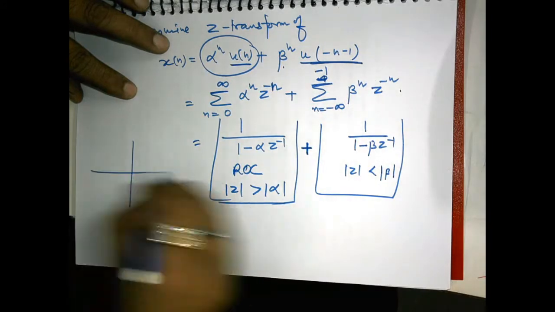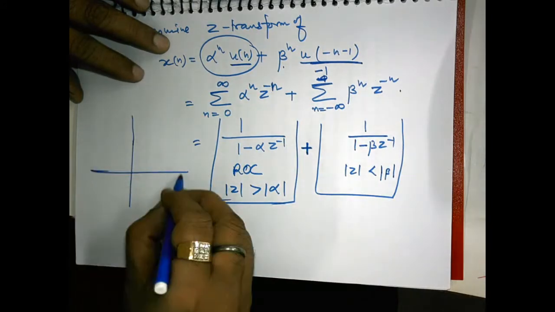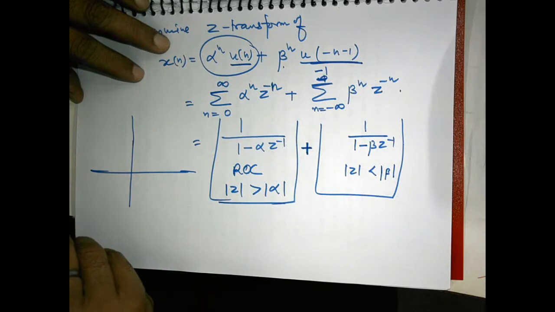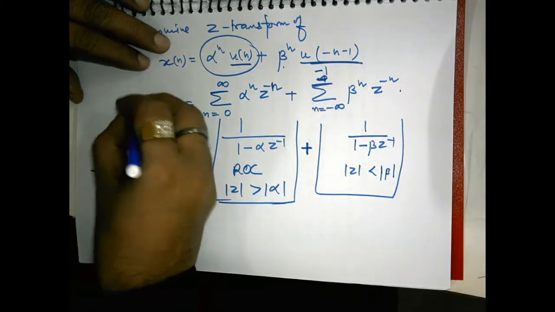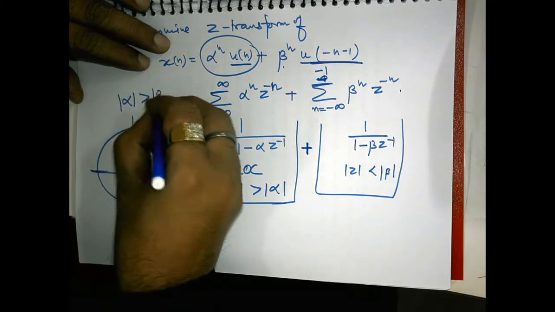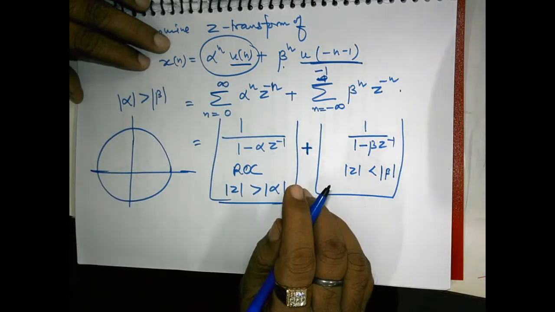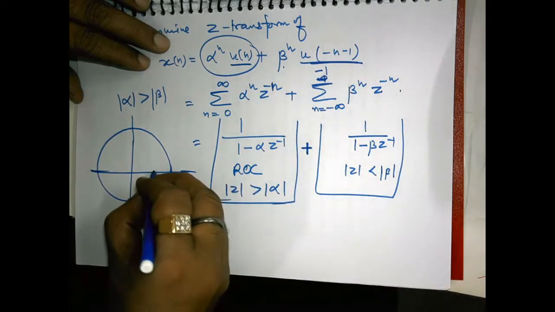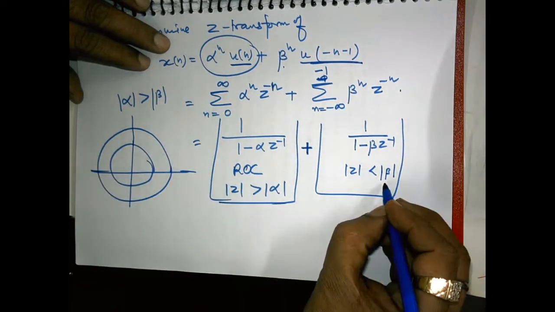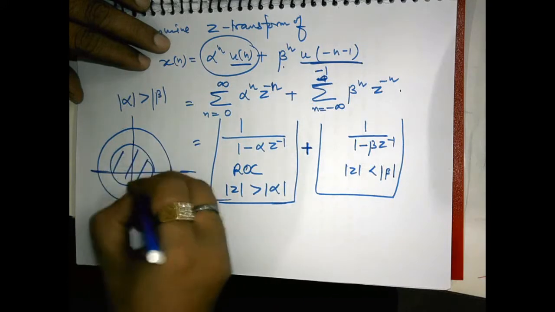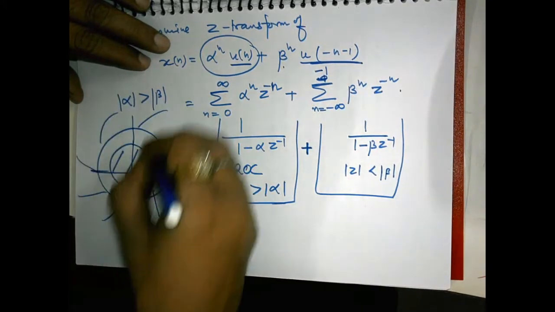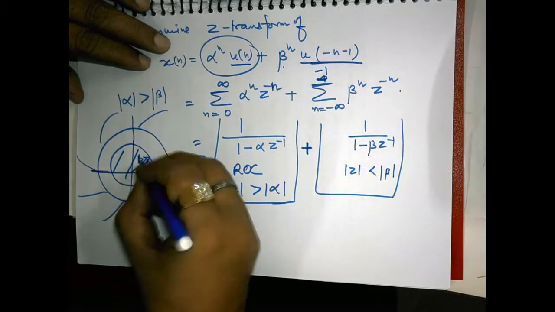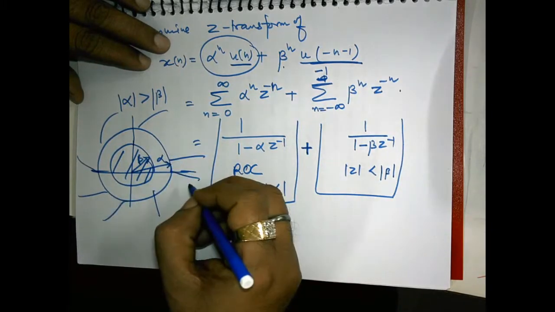Suppose mod alpha is greater than mod beta. Here the region of convergence is interior to beta, and here the region of convergence is exterior to alpha. This was beta and this was alpha.